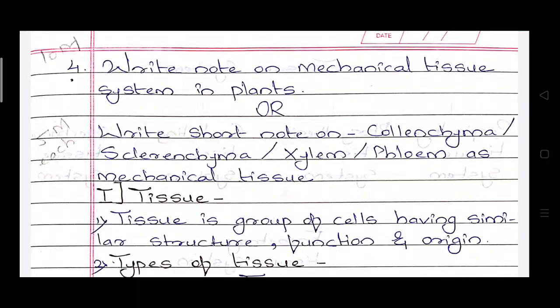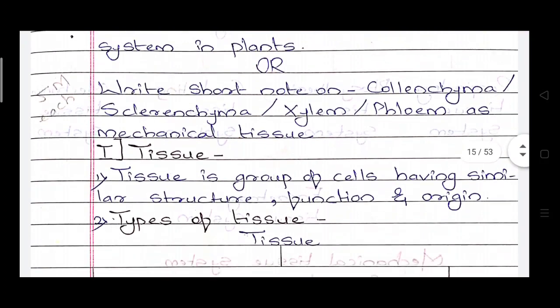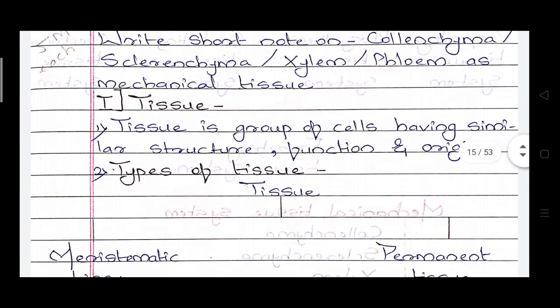Hello students. Next point in your syllabus is the mechanical tissue systems in plants. The questions may be asked as: write short notes on collenchyma, sclerenchyma, xylem and phloem as a mechanical tissue. Before starting these mechanical tissues, you have to know what a tissue is. A tissue is a group of cells having similar structure, functions and origin.